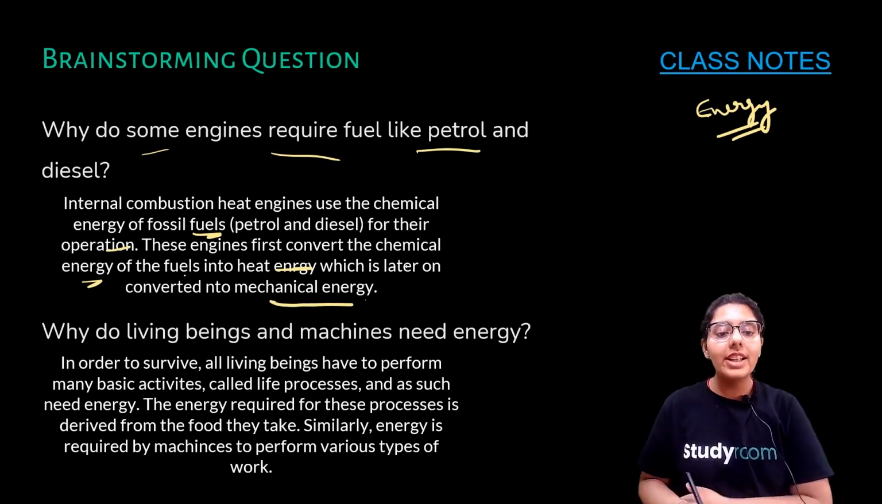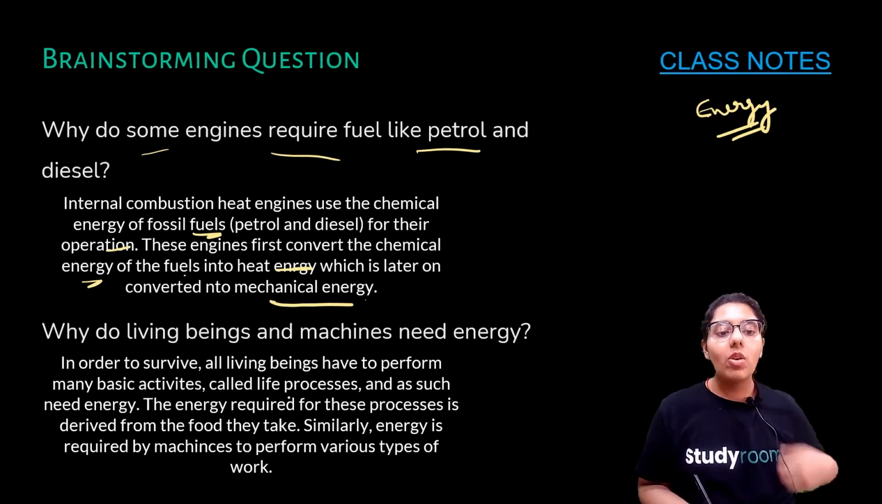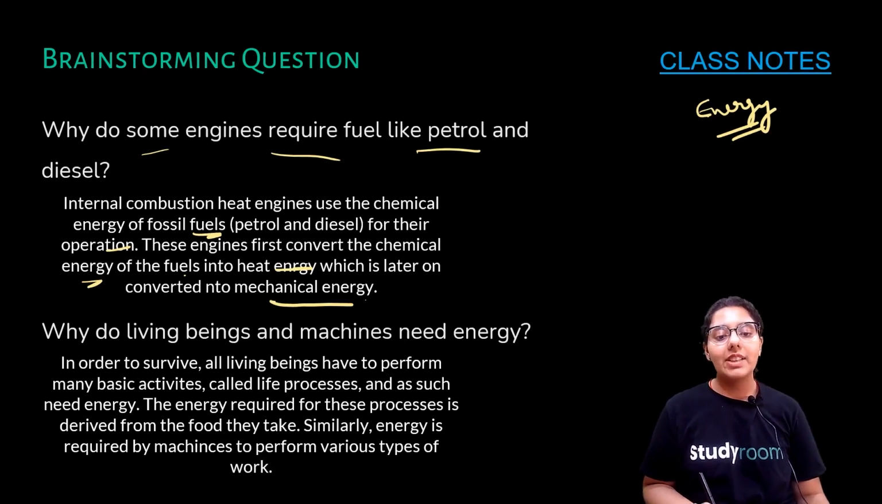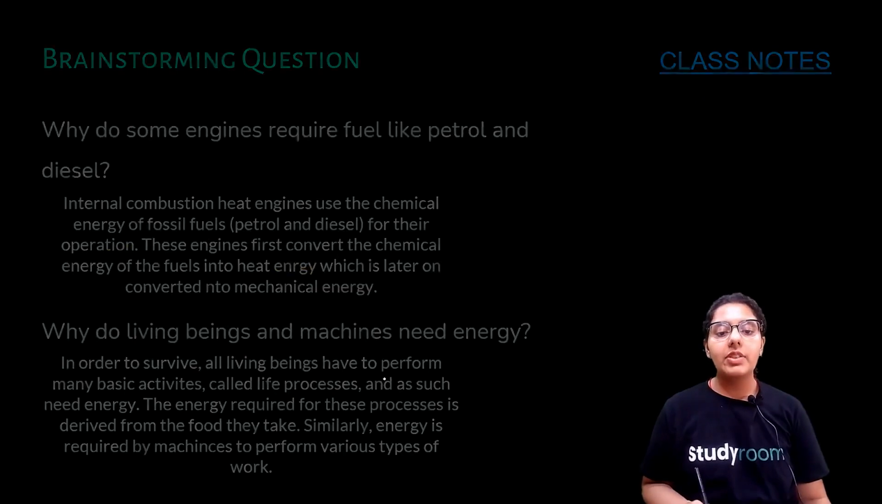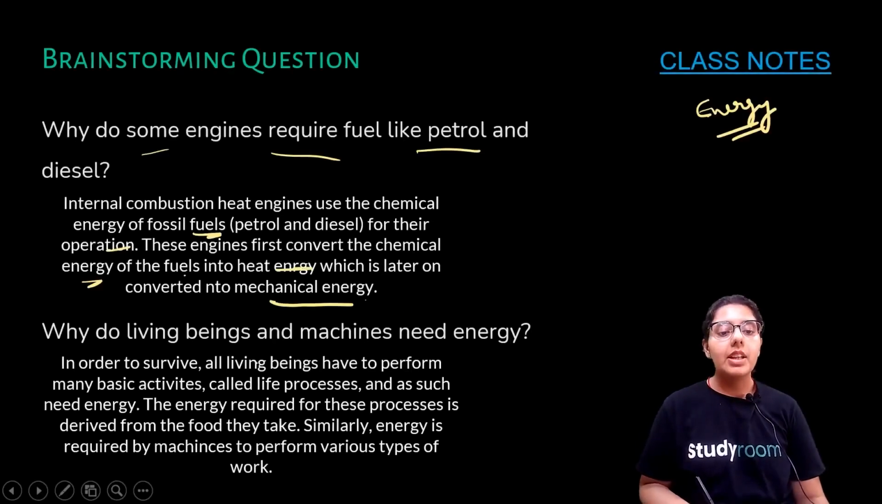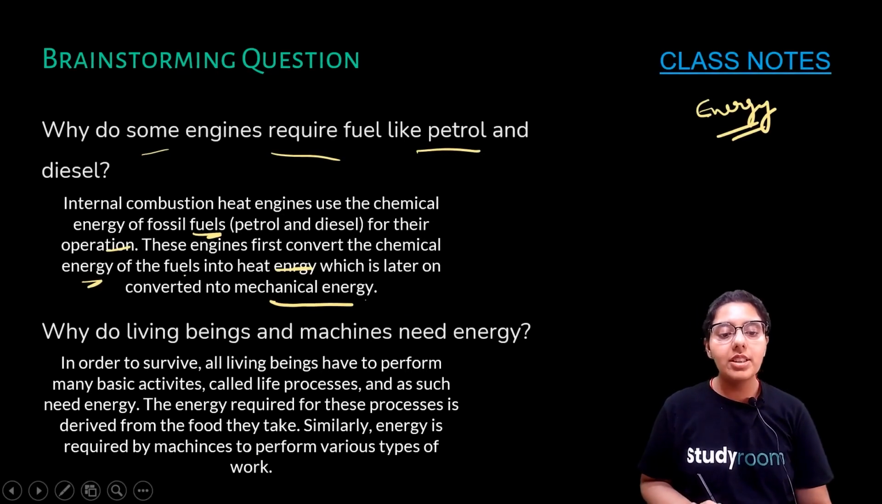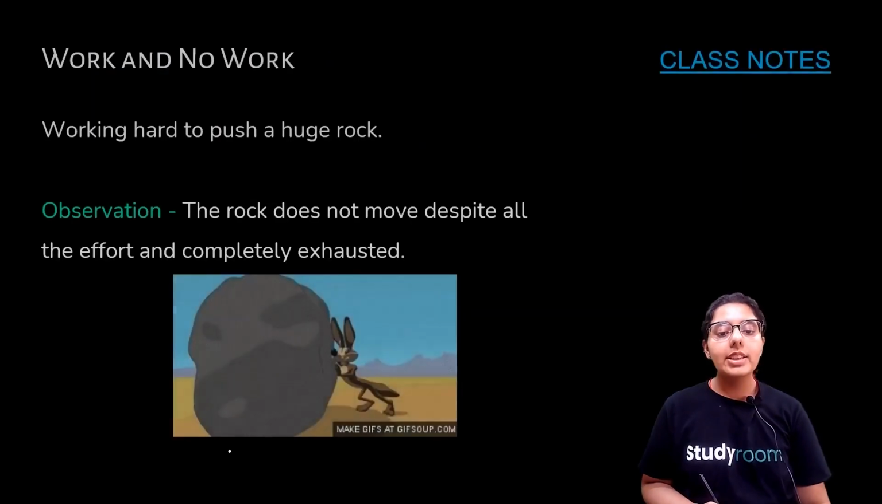So why do living beings and machines need energy? For survival, right? To perform life processes. In order to survive, all living beings have to perform many basic activities called life processes, and such activities need energy. The energy required for these processes is derived from the food they take. Similarly, energy is required by machines to perform various types of functions.